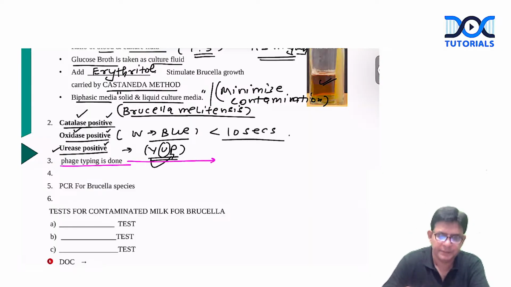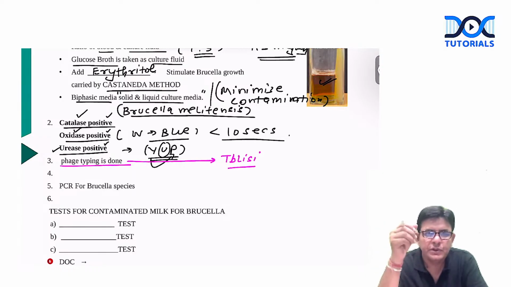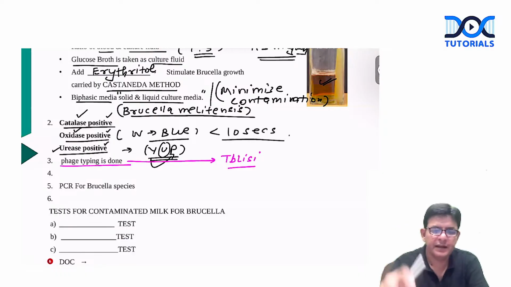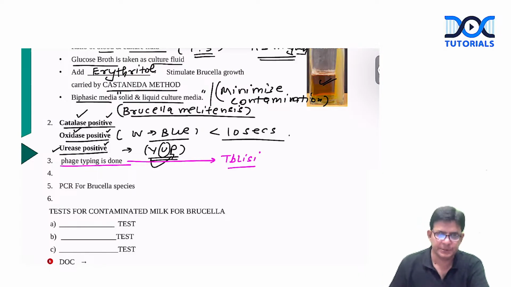There is also a typing which is done for brucellosis, and that is termed Phage typing. The name is Tbilisi. Tbilisi Phage typing uses bacteriophages, and according to that the classification is done.